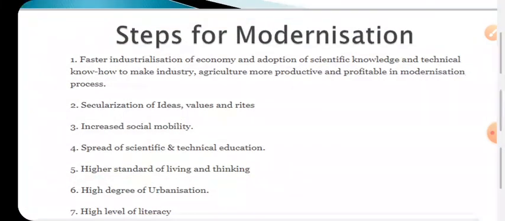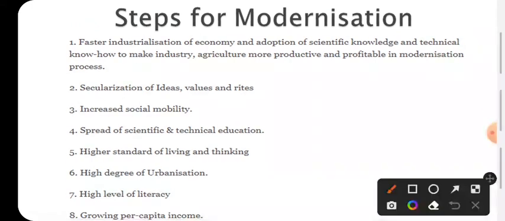Okay, friends, there are some steps also in order to develop modernization. First of all, we have to adopt scientific knowledge. We have to have belief in the technical know-how of the industry. Agriculture should be made more productive. In the light of industrialization, we cannot deny the role of agriculture. So side by side, agriculture and industry will go hand in hand. Then only will modernization be possible.